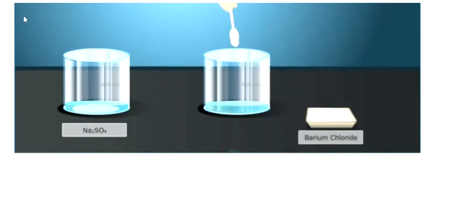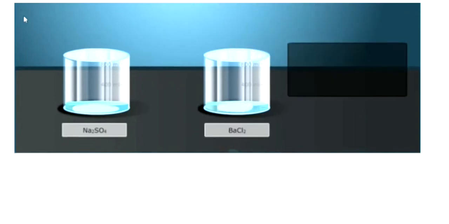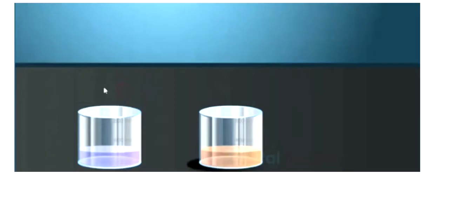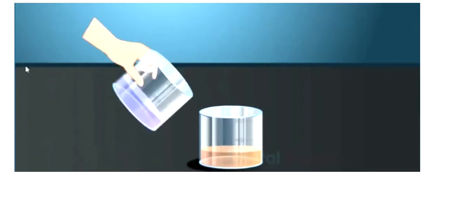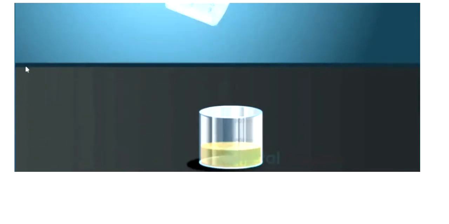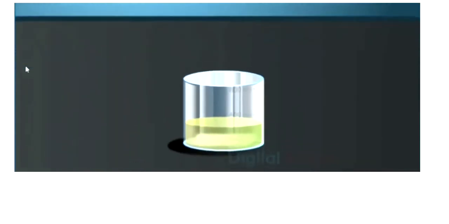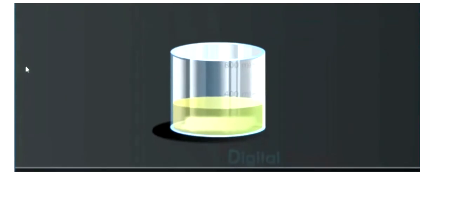After stirring, mix these two solutions together like this. Now the color of the solution changes and a precipitate is formed.